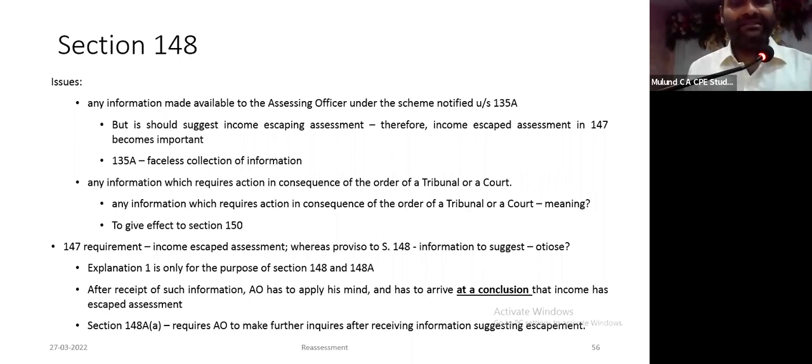The last item is any information which requires action in consequence of the order of a tribunal or a court. Really speaking, I could not gather what this is trying to suggest.